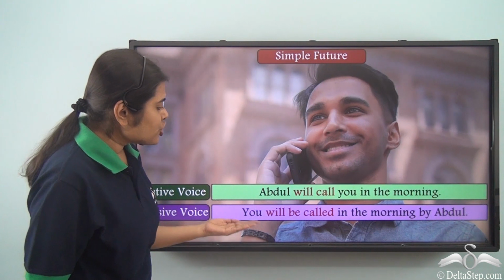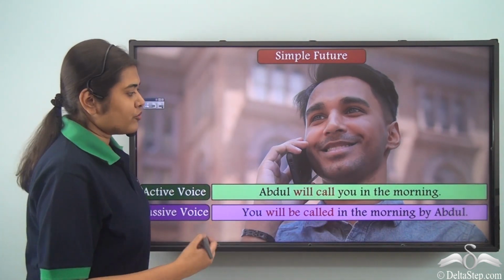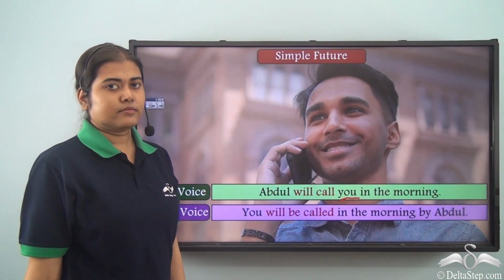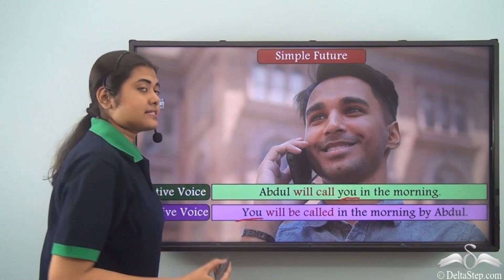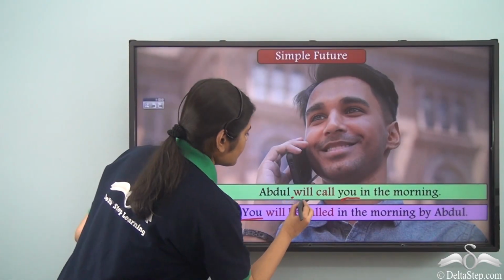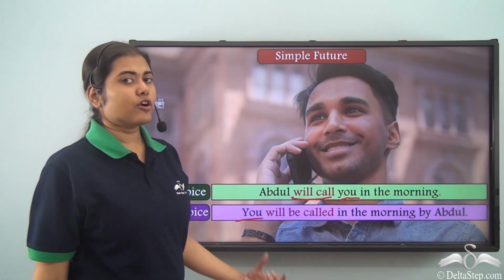You will be called in the morning by Abdul. So what have we done? You was the object in our active voice. So you becomes the subject of the passive voice. Now what is our verb? Will call. How do we change this verb in the passive form?